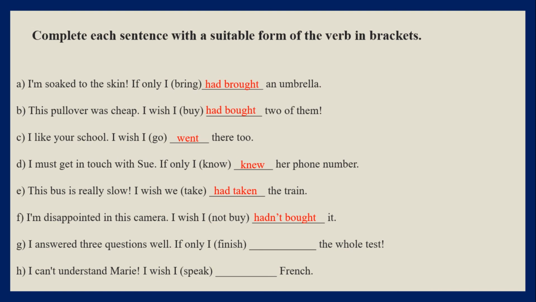G. I answered three questions well. Again, we are talking about a past situation. If only I had finished the whole test. We are talking about the past. H. I can't stand Mary. I wish I could speak French. Again, because speaking French in here seems to be impossible, we use I wish I could speak French.